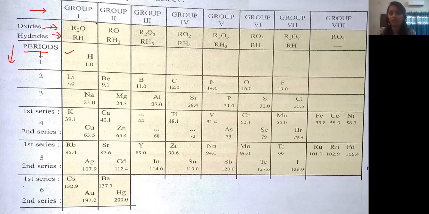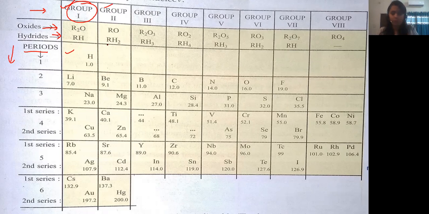Because all of the elements of group 1 show the same properties, that's why they have the same chemical and physical properties, and that's why they are placed here. Am I clear? Okay. Similarly for group 2, and similarly till group 8.